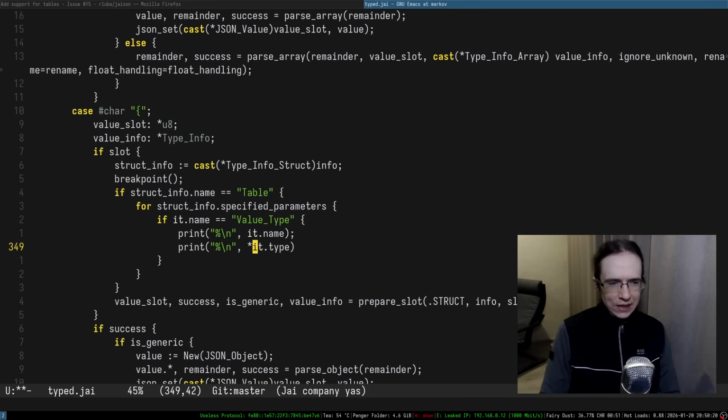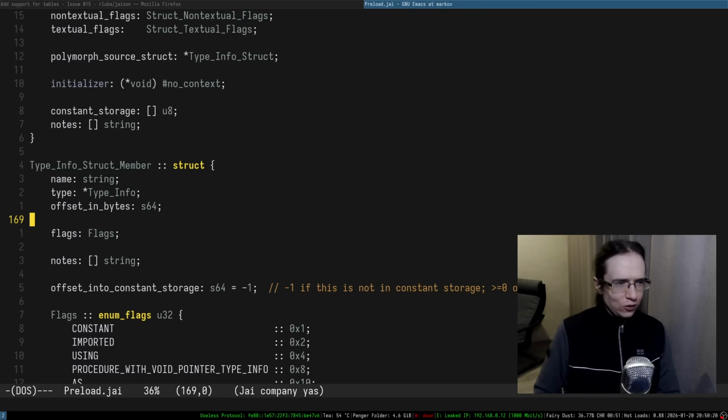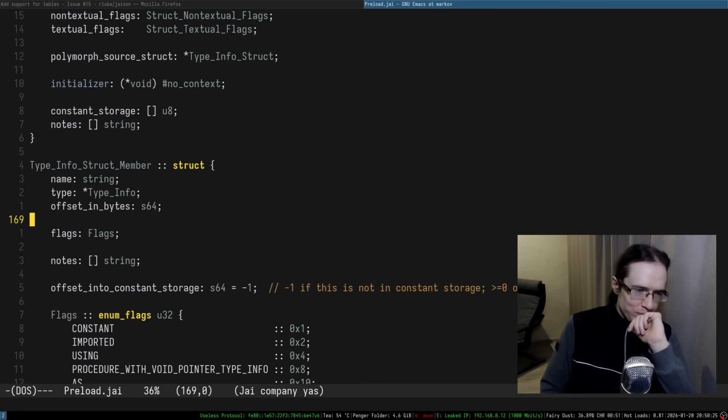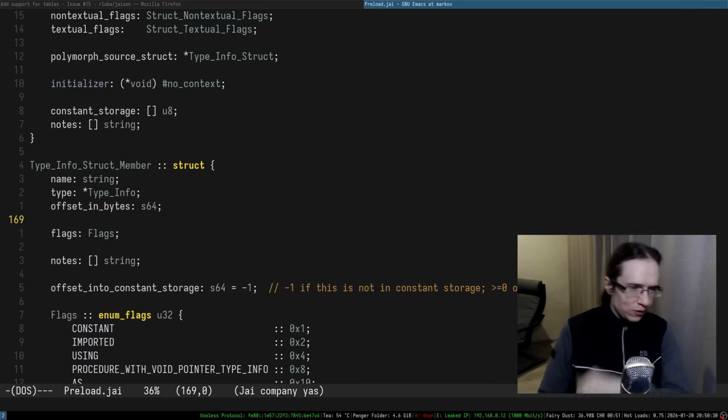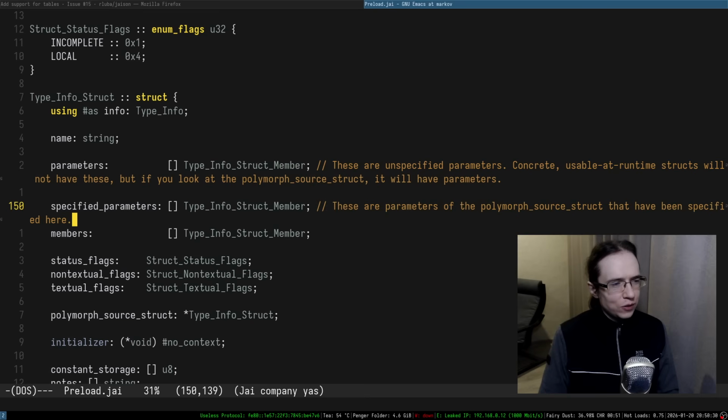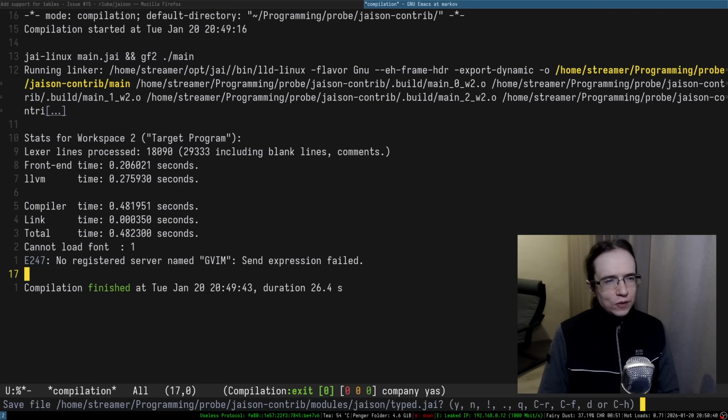The type info isn't it. It's not going to give me all the information. I need a value. I need an actual value. How do you specify a value? I'm probably missing something. So parameters, these are unspecified parameters, polymorph struct that will have been specified here. But anyway, all right.